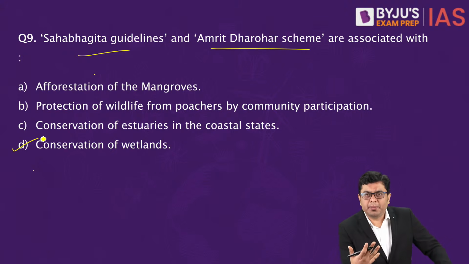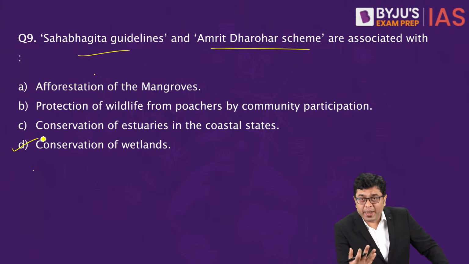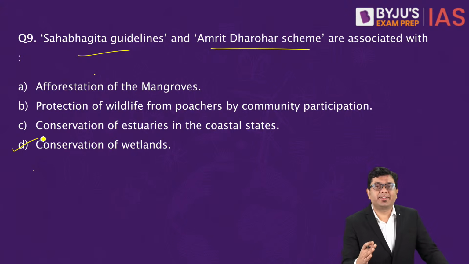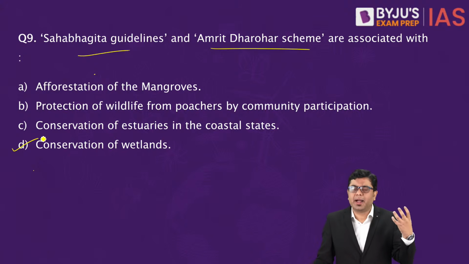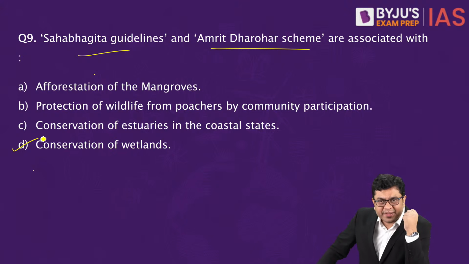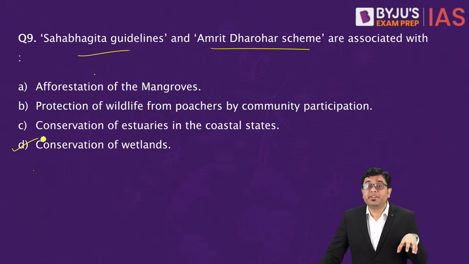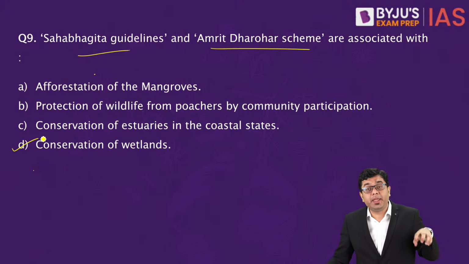Now, Amrit Dharohar scheme is one of those schemes announced as per the budgetary declaration of 2023, and along with that, Sabhagita guidelines. What Sabhagita guidelines talk about is the very basic essence of conservation that we have been talking about: in order to improve the level of conservation, we have to ensure local participation. The local community members have to be made stakeholders in protection and conservation. So that is included as per the Sabhagita guidelines.